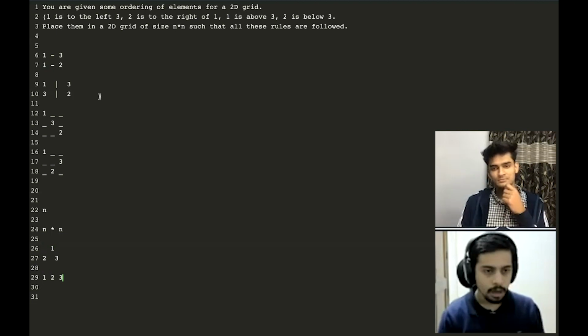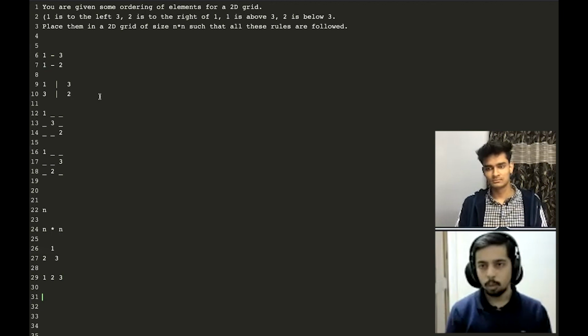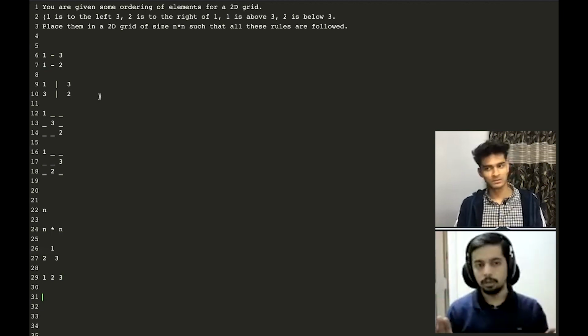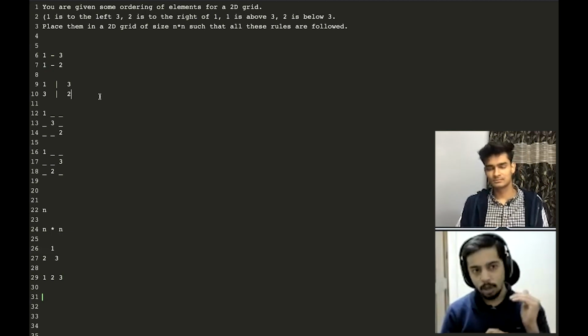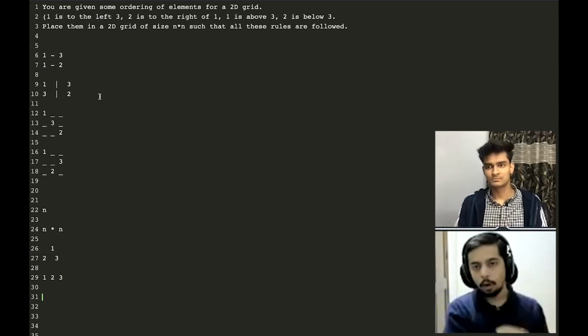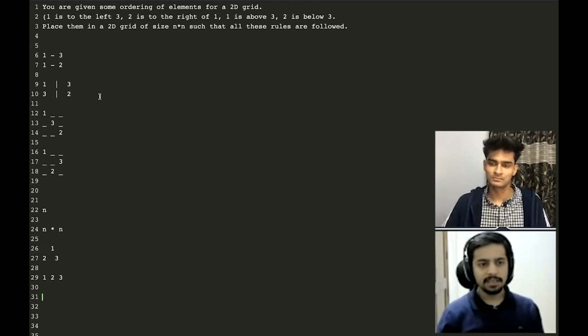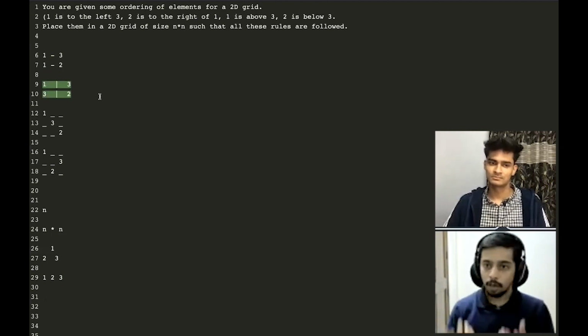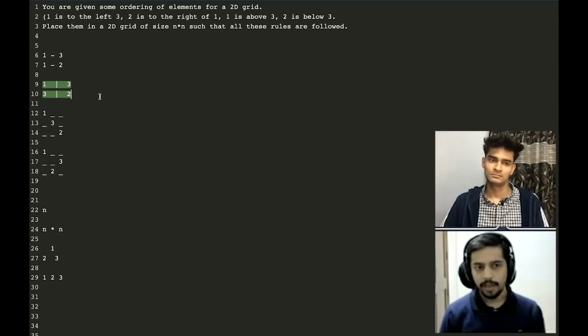Now this 1, 2, 3 definitely defines that in my grid, the first column is going to contain 1, the second column will contain 2, and the third column will contain 3. That's fixed now. Perfect. All I need to now do is decide in what row does 1 go, in what row does 2 go, and in what row does 3 go. And I think using these rules, I could build another graph. And similarly, I'll do another topological sort of that graph.